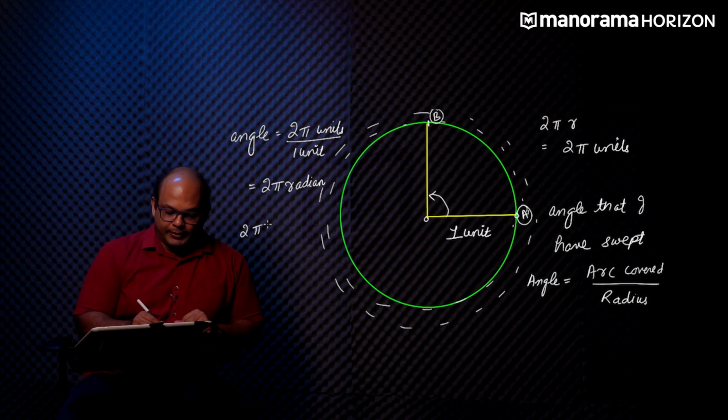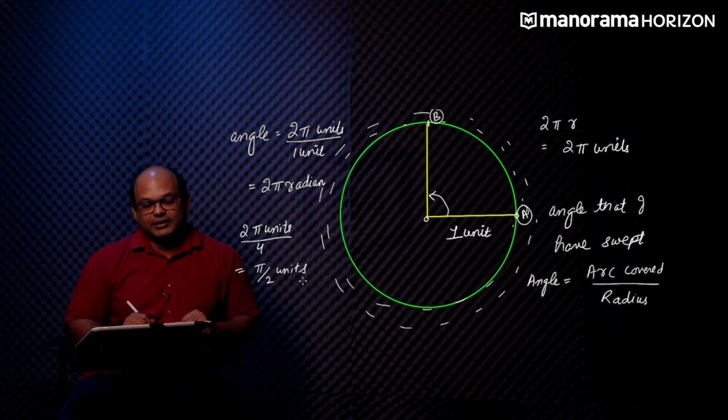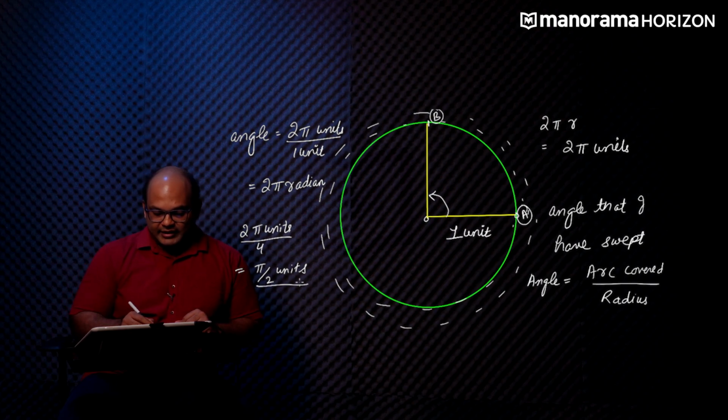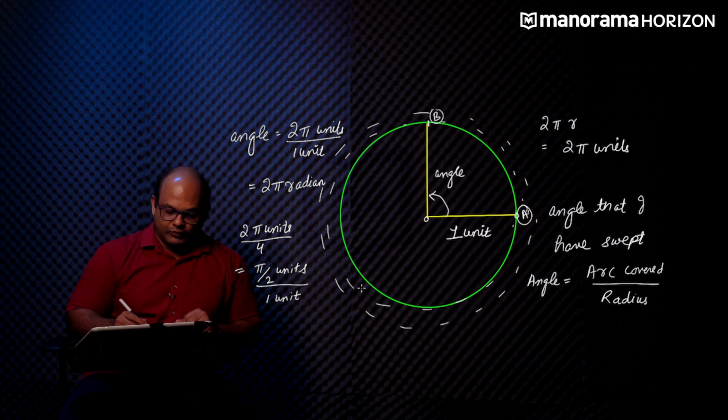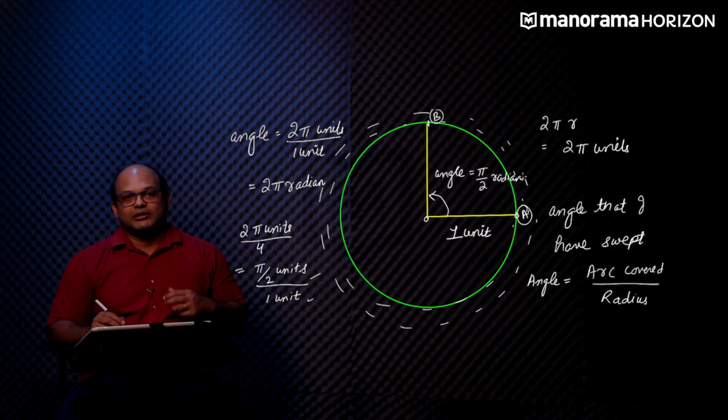So that will be 2 pi units divided by 4, that is pi by 2 units. This is our arc. And the radius is again 1 unit. So in this particular case, this angle comes out to be pi by 2 units divided by 1 unit, that is pi by 2 radians, which we otherwise call 90 degrees.